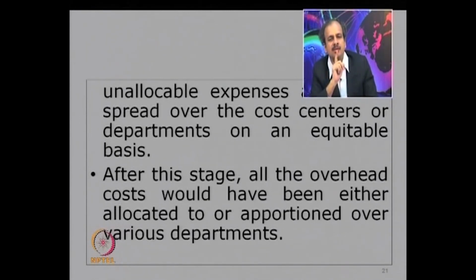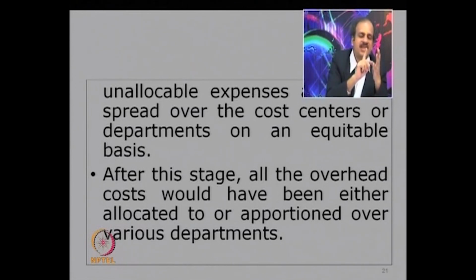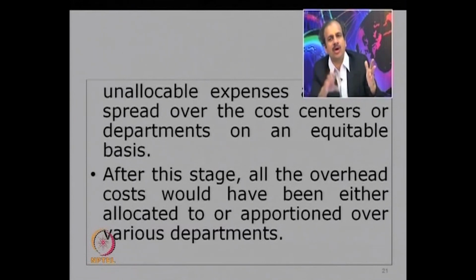Okay. So stage number 1 was allocation, at which stage all the direct expenses got charged, indirect expenses remained. In stage number 2, all the indirect expenses are also apportioned to the respective cost centers or departments using the reasonable basis.